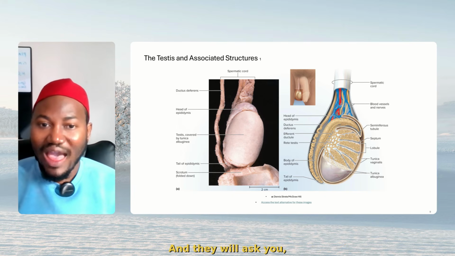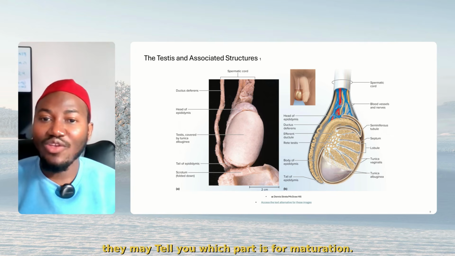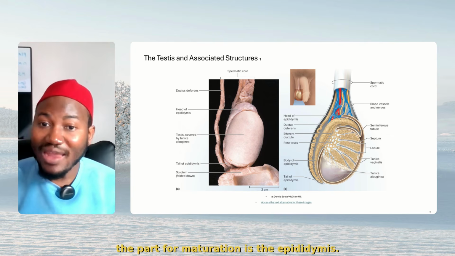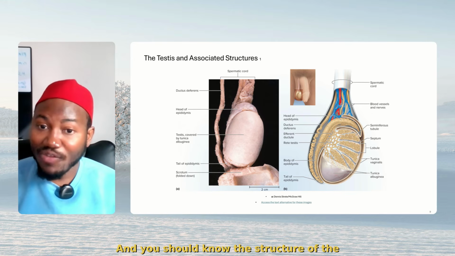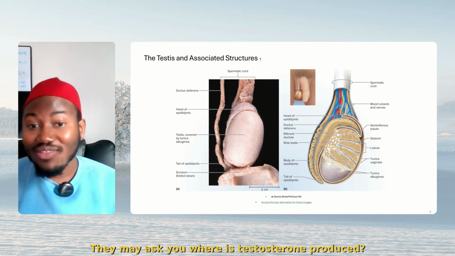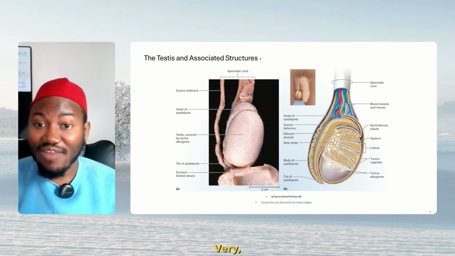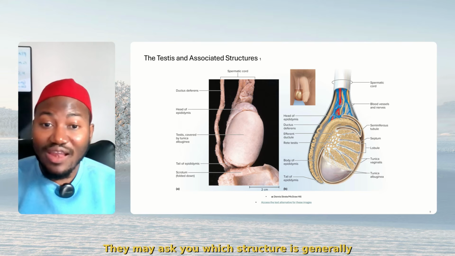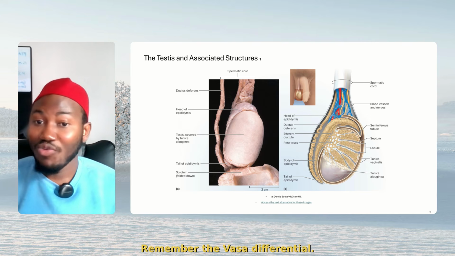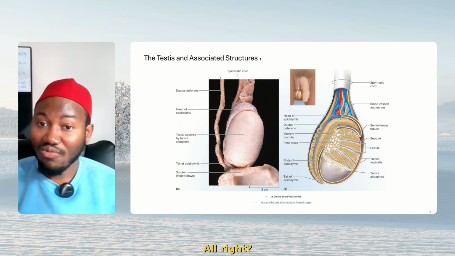which is which. And they may tell you which part is for maturation. Remember, the part for maturation is the epididymis, and you should know the structure of the epididymis. They may ask you, where is testosterone produced? Very, very important for you to know. They may ask you which structure is cut to sterilize a male. Remember the vas deferens.